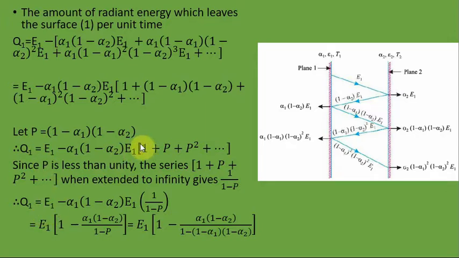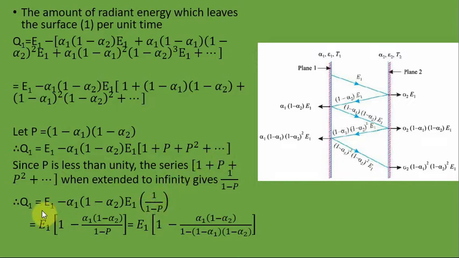Where this P terms 1 plus P squared is an infinite series and the value of P is less than unity. So if you extend it like that, we can approximate this infinite series into 1 by 1 minus P. So instead of this infinite series, we can write 1 by 1 minus P.